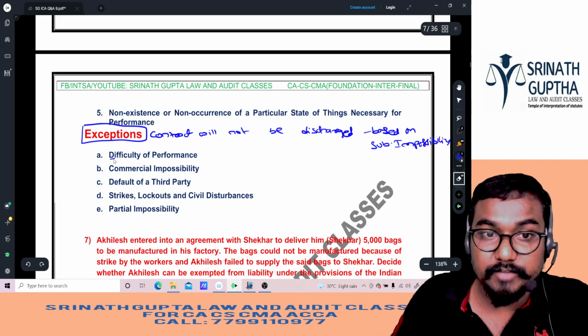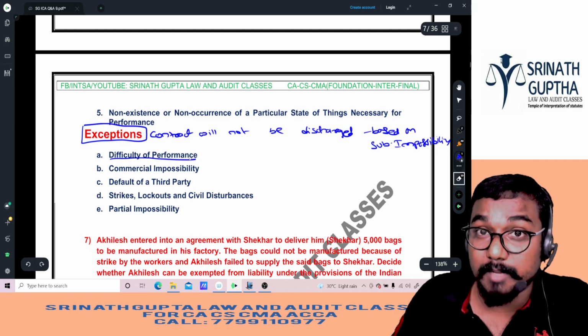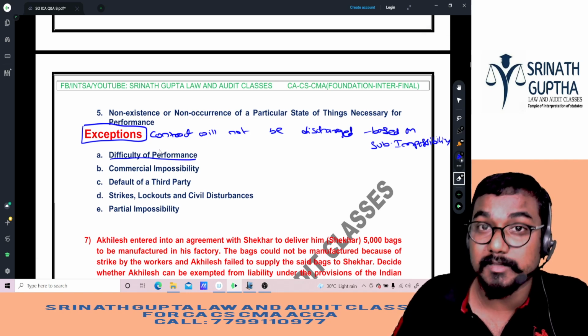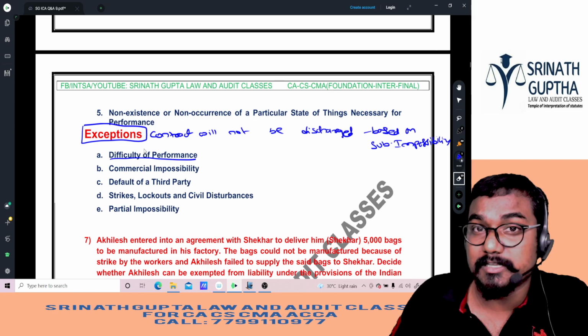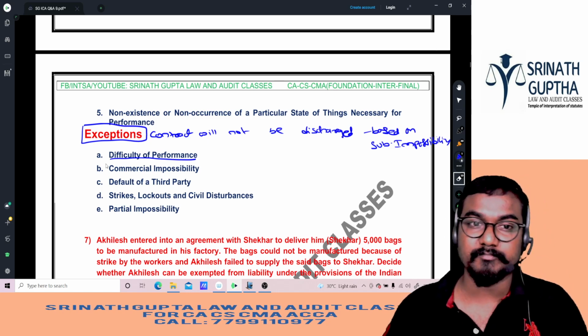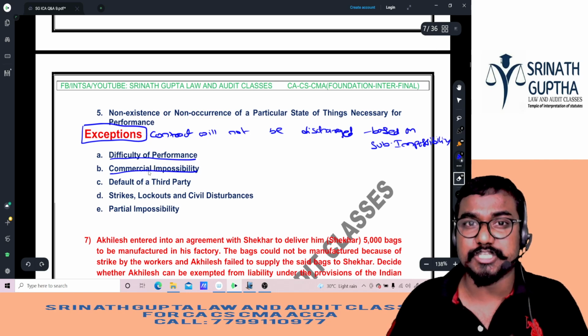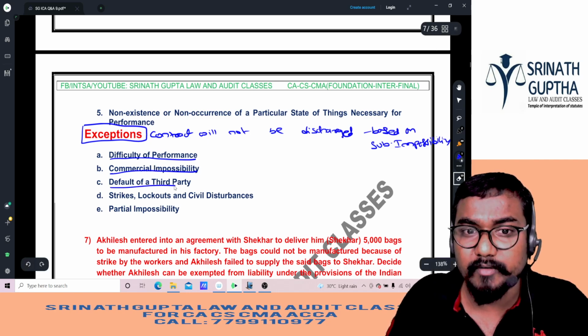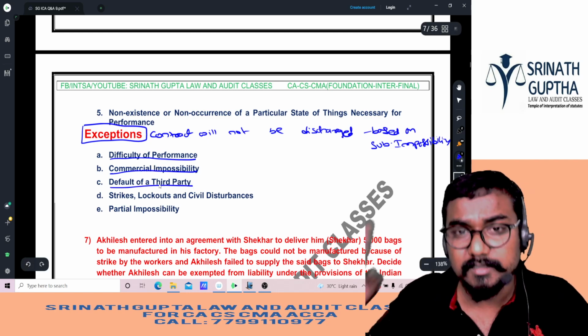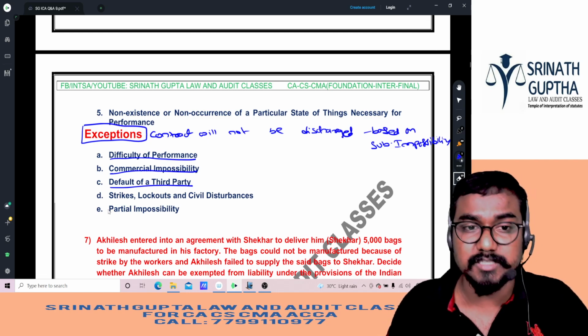And the first one: difficulty in performance is different from impossibility. Our heading is impossibility; difficulty is different, impossibility is different. I gave the CA ranker example. Next, commercial impossibility, I gave the bench example, the making of the bench. Next, default by a third party. Default by whom? Third party. The contract will not be discharged.